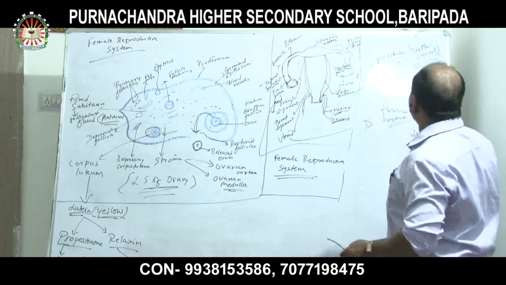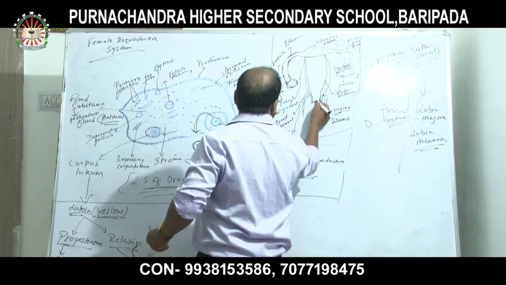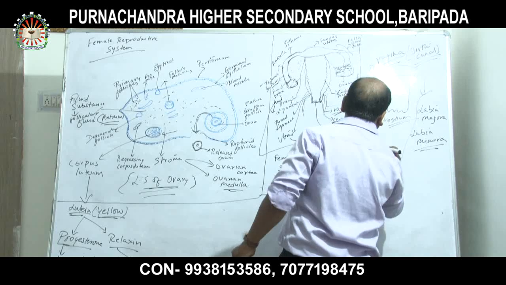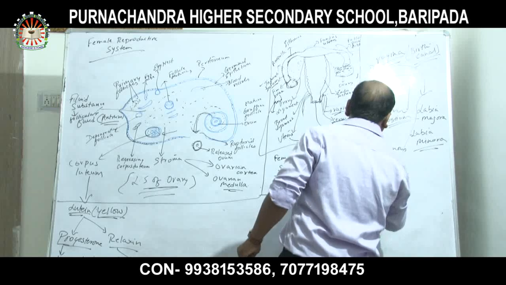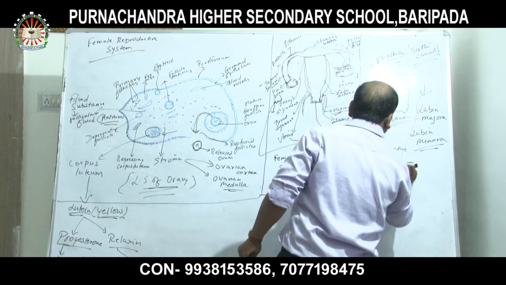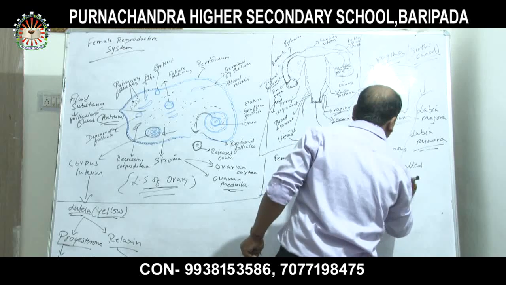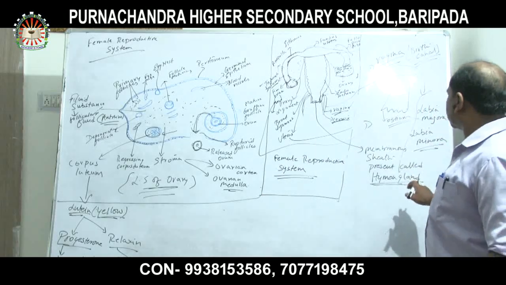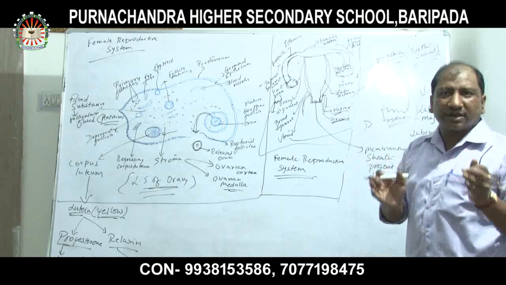These are the layers of the vagina, and in this particular area, a membranous sheath is present called the hymen. During the first sexual intercourse, the hymen of the vagina gets ruptured.